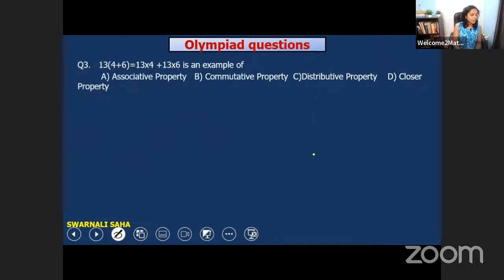Okay. So now question number 3. Here is the question. 13 into (4 plus 6) is equal to 13 into 4 plus 13 into 6. Is an example of what? There are 4 properties here. Can you tell me which would be the right one? Then I will tell you the answer. First, try to solve this by yourself. Okay. 13 into (4 plus 6) is equal to 13 into 4 plus 13 into 6.